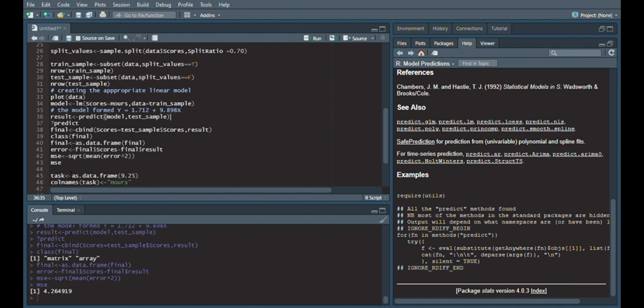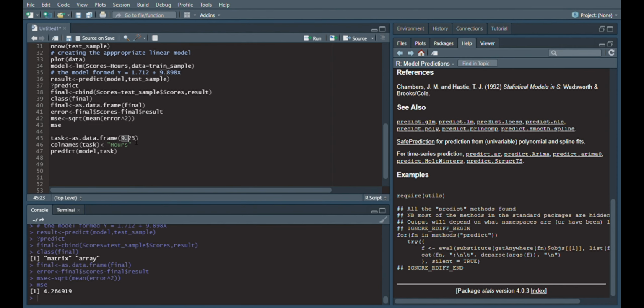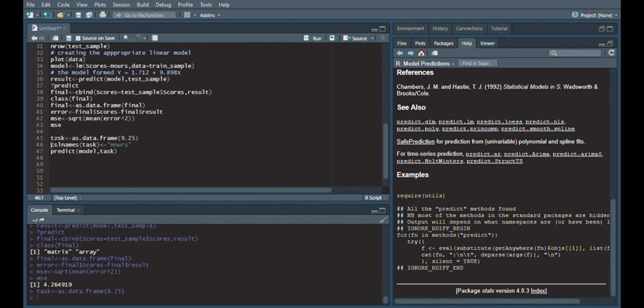Now I was also told to predict the score when I study for 9.25 hours. So I create a data frame which has only a single value, which is 9.25. I store it in task. I run this and then I name the column hours, which makes it easier for the model to tell what the hours given are.